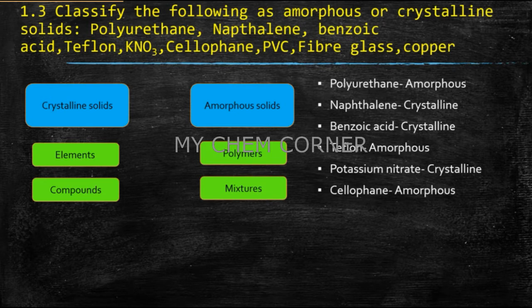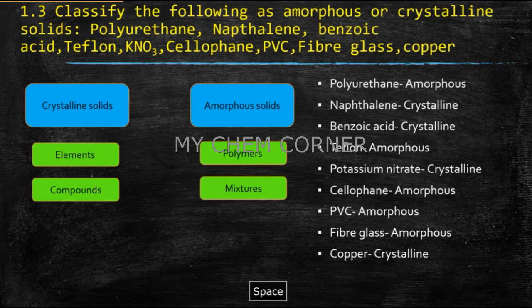Cellophane is again a polymer. Therefore, it's classified as an amorphous solid. PVC is also a polymer, polyvinyl chloride. Therefore, it's amorphous. Fiberglass is amorphous again. It's also coming under polymers. And copper is a metal or an element. Therefore, it's crystalline in nature. So you'll be able to classify whether a given compound is amorphous or crystalline based on this classification. Crystalline solids are generally elements or compounds. Amorphous solids are polymers or mixtures.